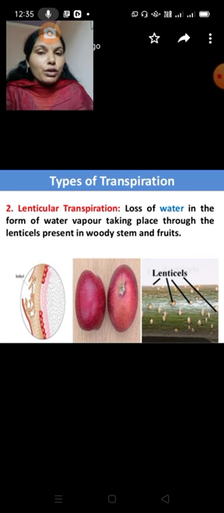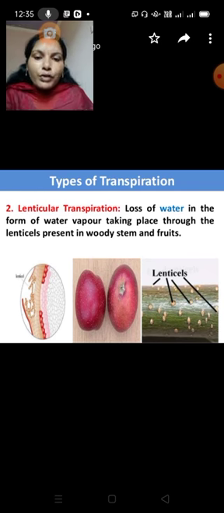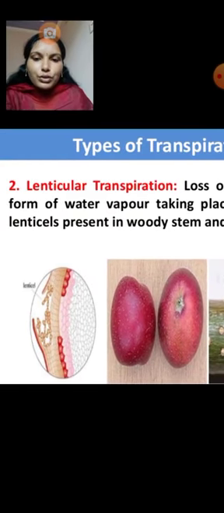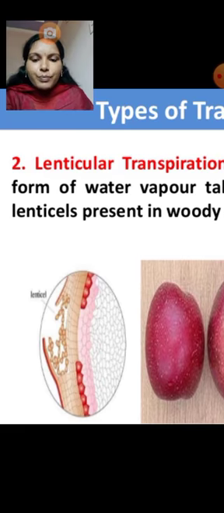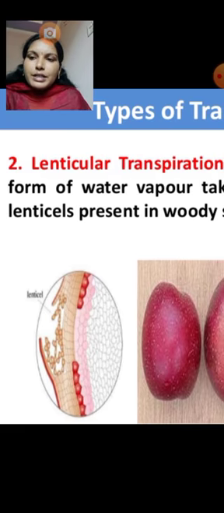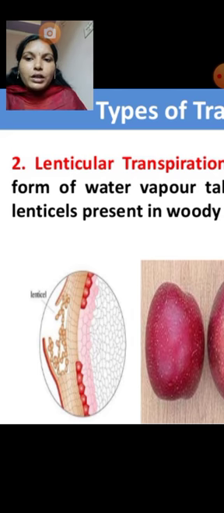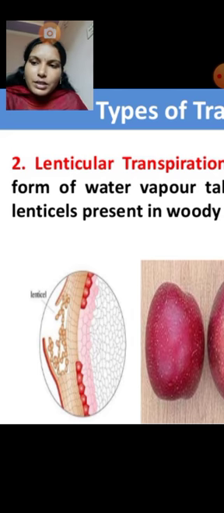So this process is known as lenticular transpiration. For example, these are the pictures: fruits, bark, etc. So you can see the lenticels, and lenticels are minute openings in the bark of branches.